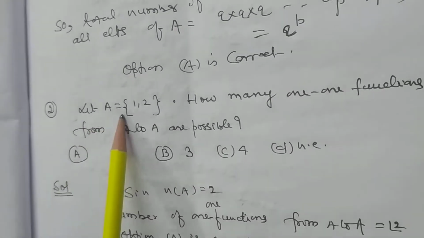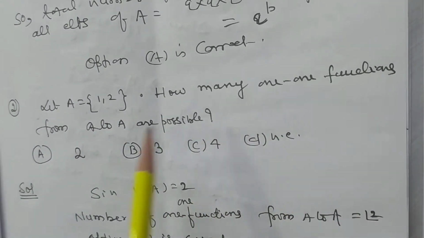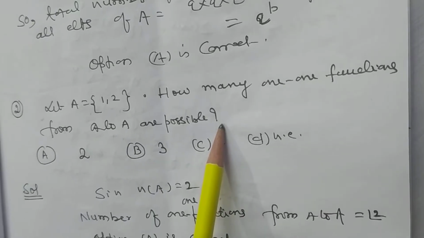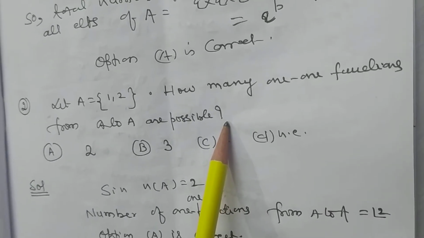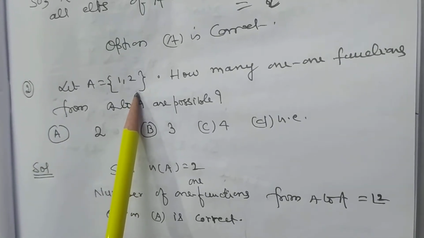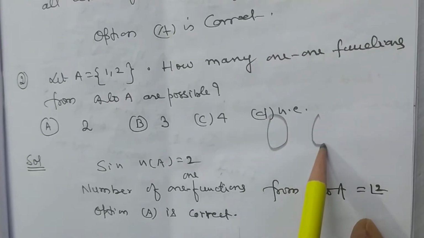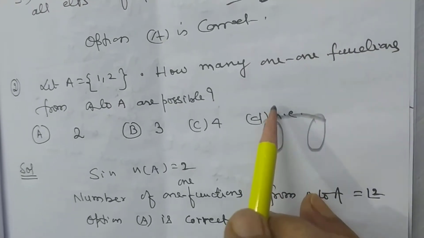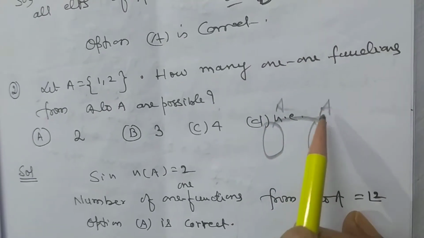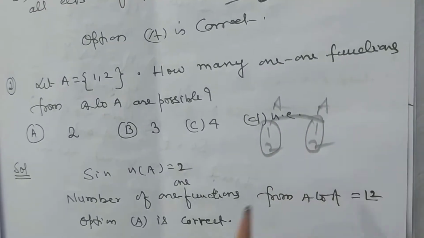Number 2: if A is equal to the collection of elements 1, 2, how many 1-1 functions from A to A are possible? What do we observe? There is a function from A to A, 1, 2 to 1, 2.